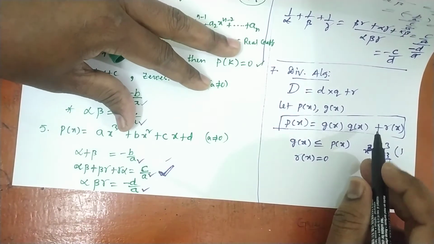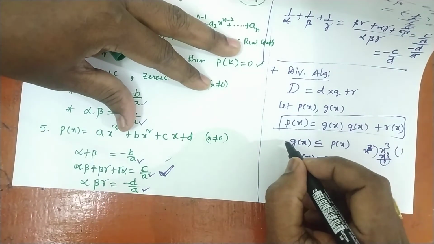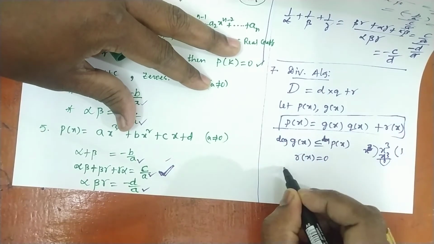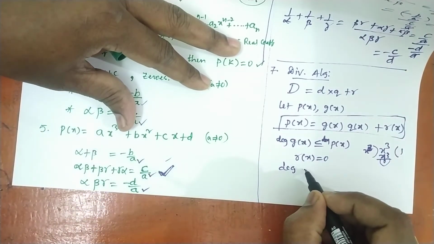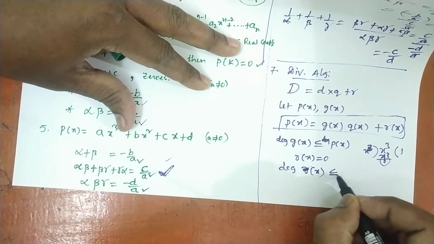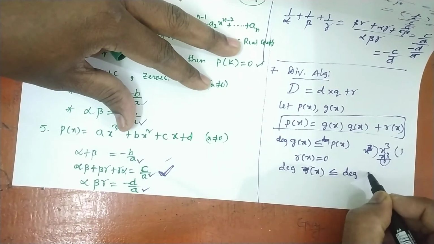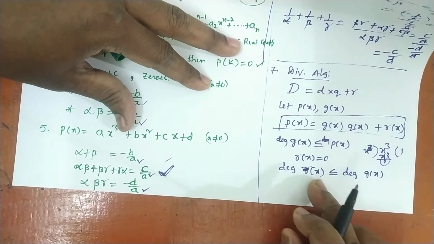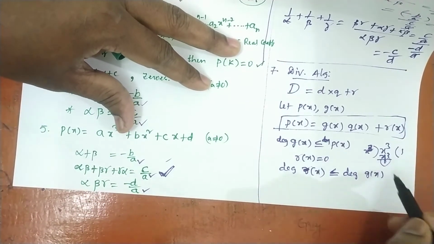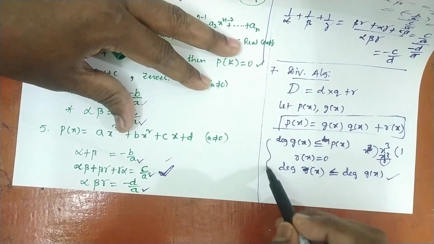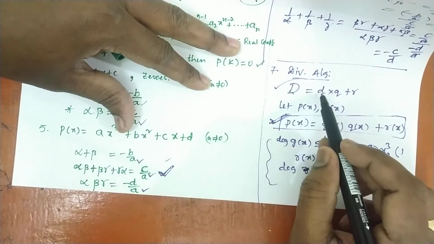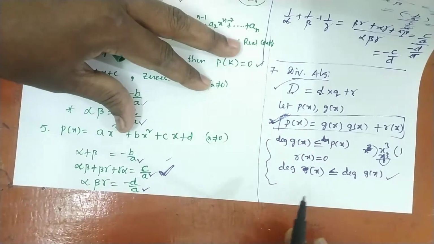And the degree of r of x is less than the degree of g of x. The remainder degree is always less than the divisor's degree. Okay, forget about all these conditions, only concentrate on this formula: dividend is equal to divisor into quotient plus remainder.